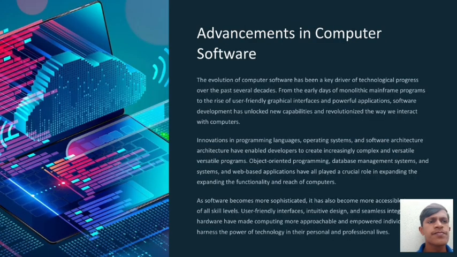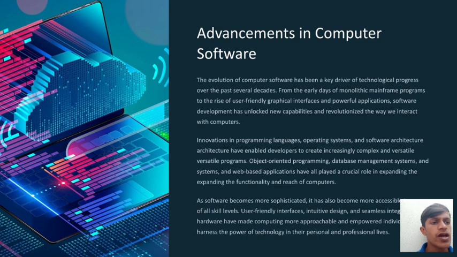Next, advancement in computer software. The evolution of computer software has been a key driver of technological progress over the past several decades. From the early days of monolithic mainframe programs to the rise of user-friendly graphical interfaces and powerful applications, software development has unlocked new capabilities and revolutionized the way we interact with computers.